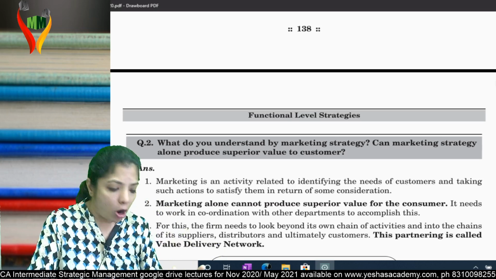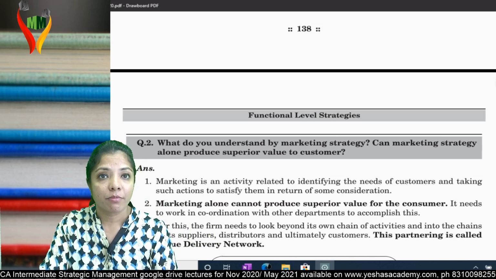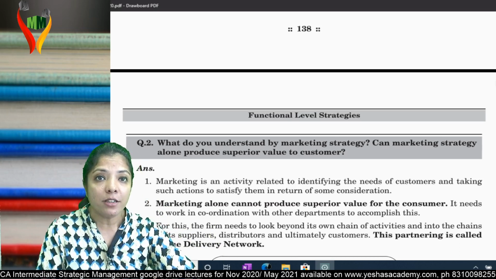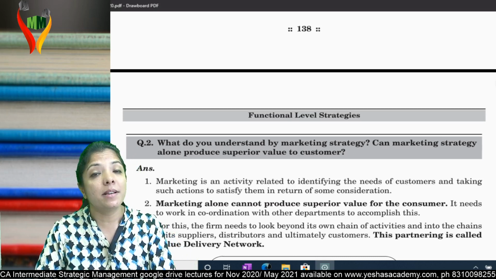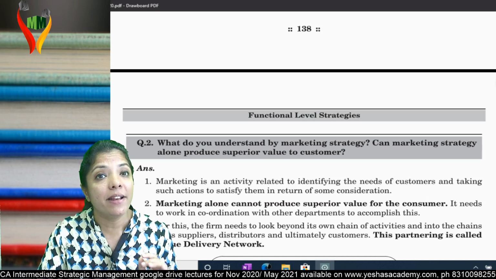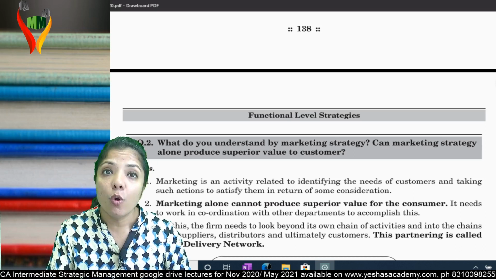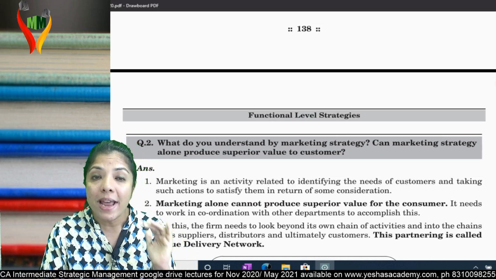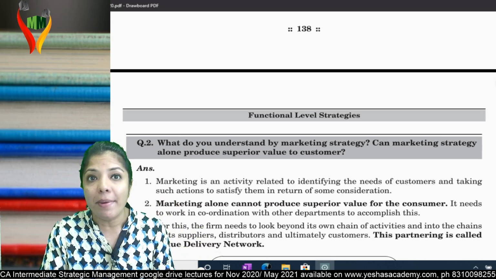That means gone are those days where whatever I am selling, you have to buy. Nowadays, customers have choice. Customers have options. So they will buy only when it meets their requirement. Am I clear? I hope you're getting my point. When customers feel it is as per their requirement, then only they'll buy.